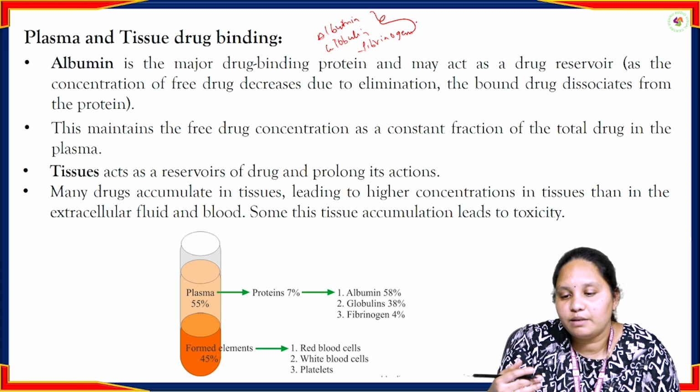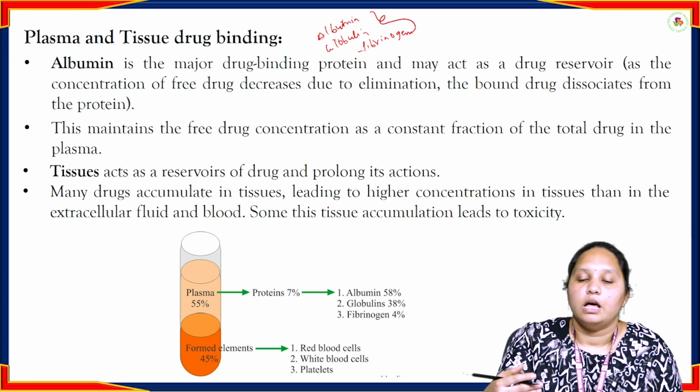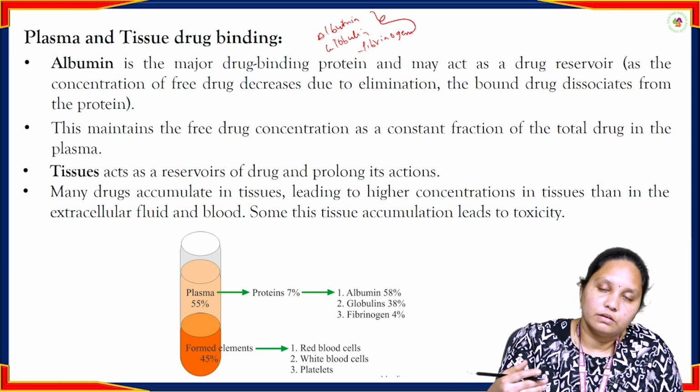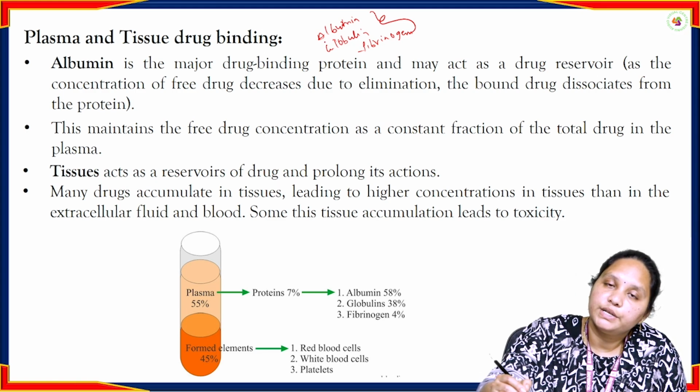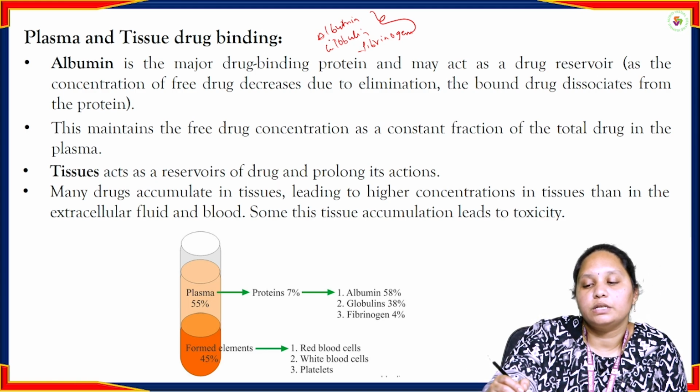If you are taking any medication, the drug molecules have to bind to these proteins to show a longer action.